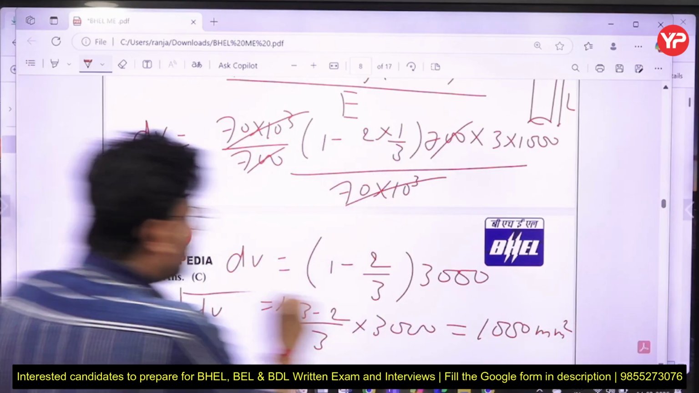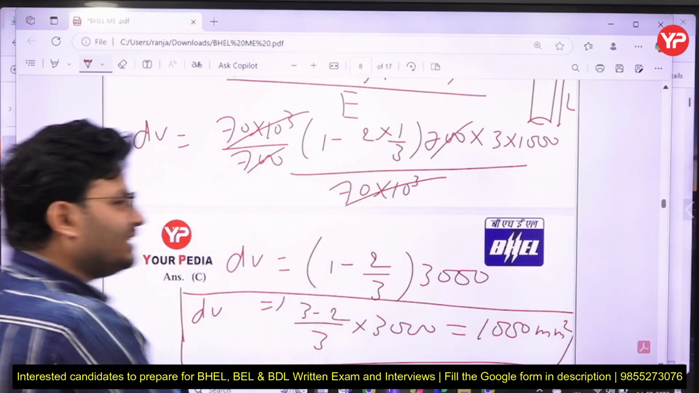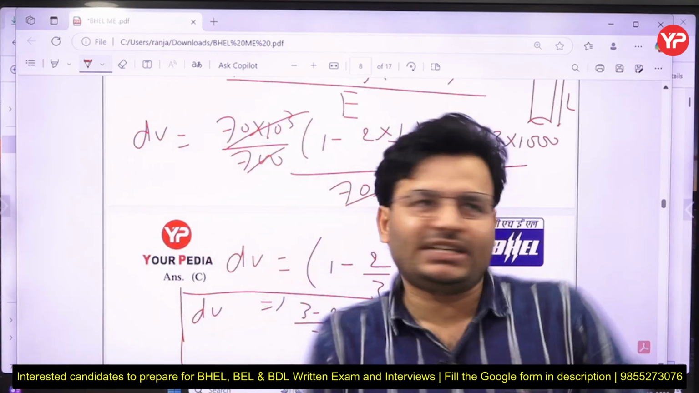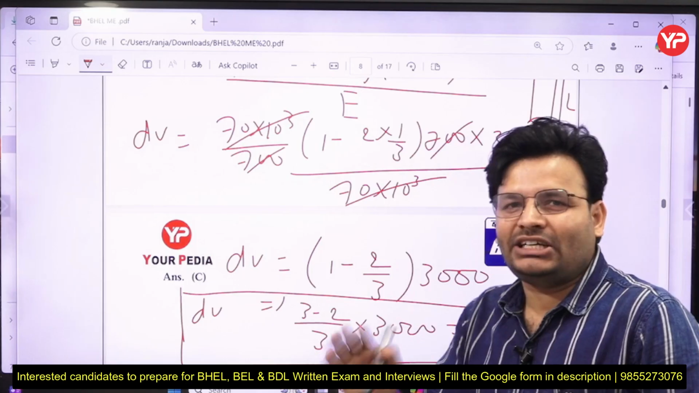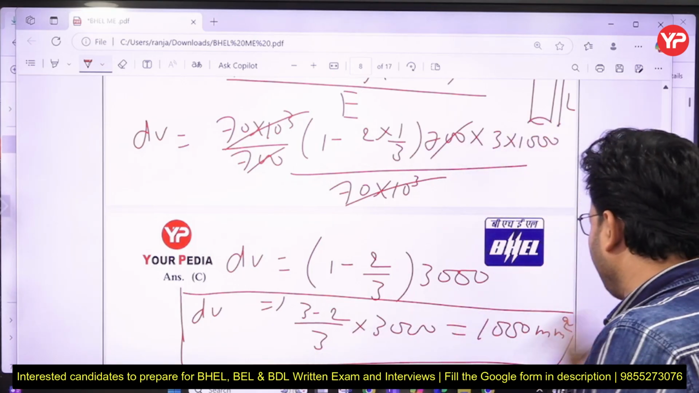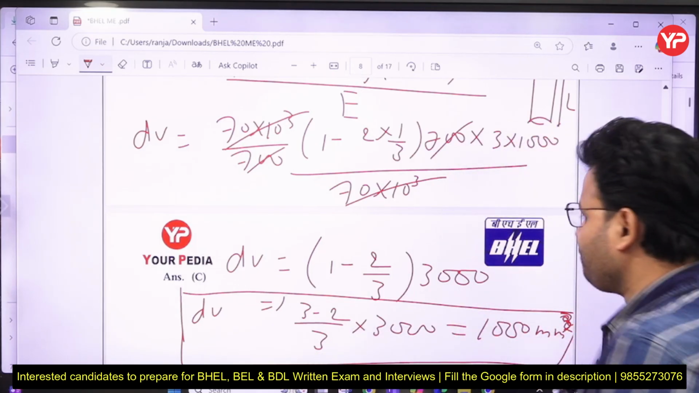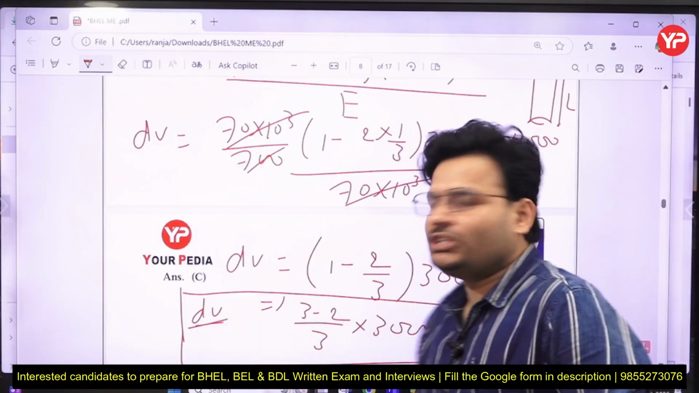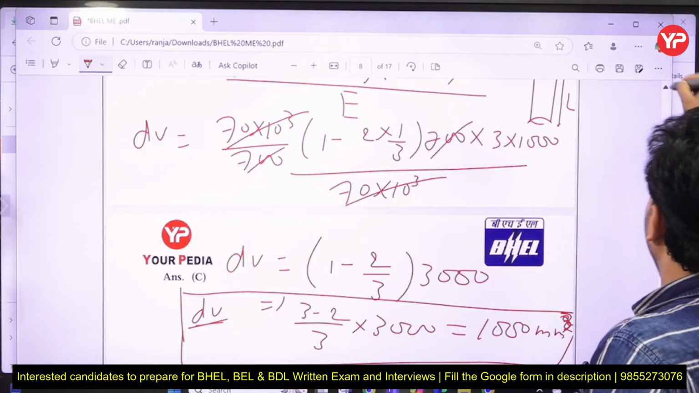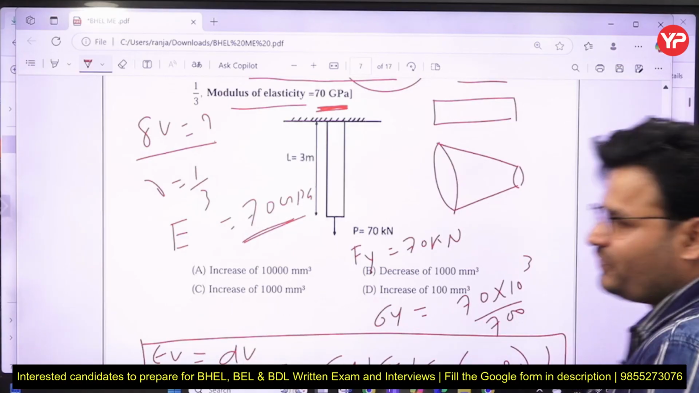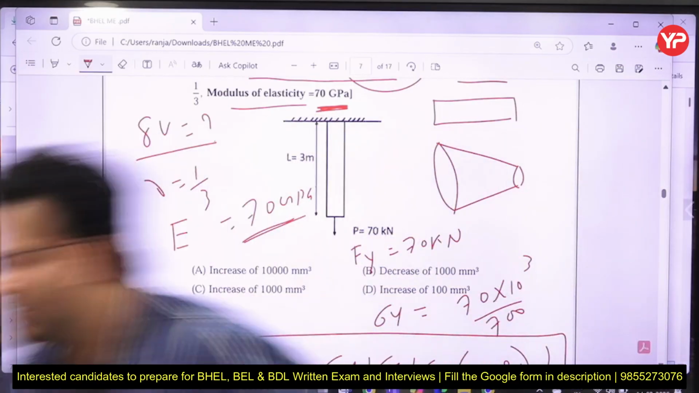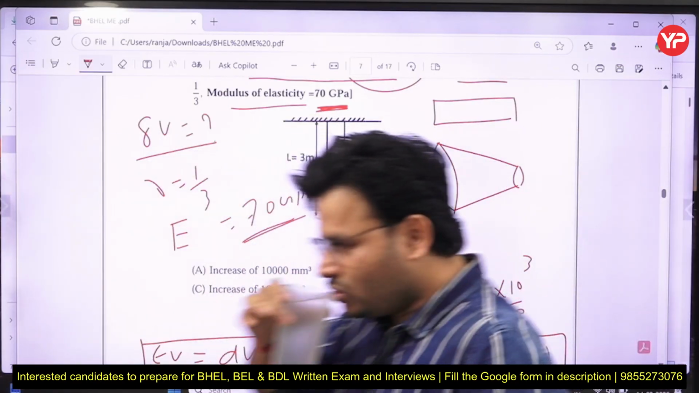It is coming out to be positive, my dear friends. So is it increasing or decreasing? The change in volume is 1000 mm cube. This is not an area, this is volume. So the volume is going to increase by 1000 mm3. So what should be the answer, my dear friends? The correct answer will be C, for Chennai.